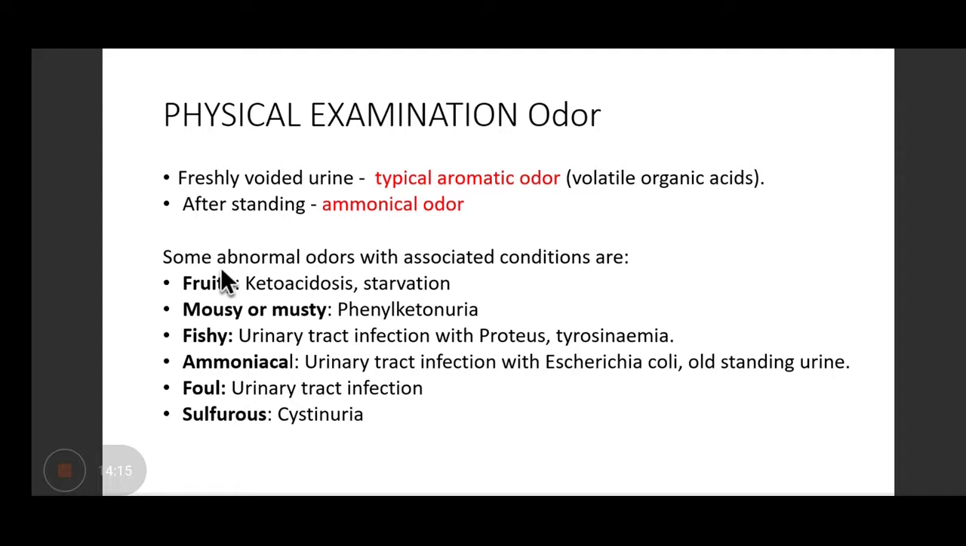Mousy or musty odor is found in patients suffering from phenylketonuria. Fishy odor is found in urinary tract infection with Proteus, okay, or in tyrosinemia. Ammoniacal odor is found when the patient is having urinary tract infection with E. coli, okay, or old standing urine. Foul smell is found in any urinary tract infection. And in cystinuria, the odor will be typically sulfurous.